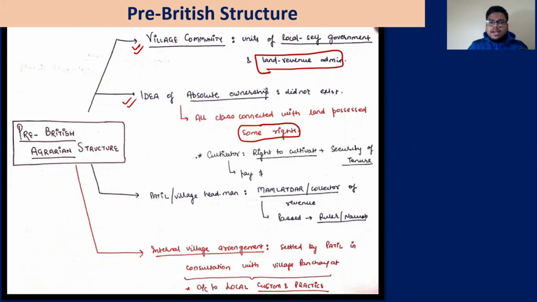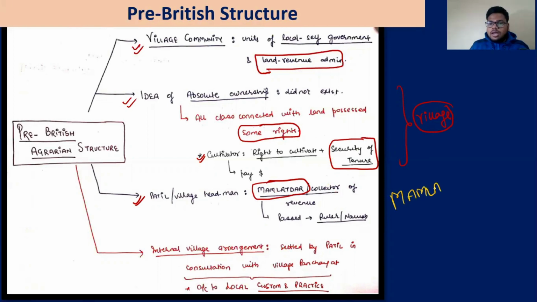So the cultivator had the right to cultivate and the security of tenure, that I will not be evicted by the other person, because who is watching? The whole village is watching. So you can say a village brotherhood or the village community was the safeguard for each and every person. The patel or the village headman, known as the mamlatdar, this is the keyword that you need to remember.